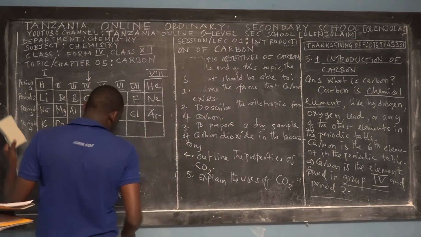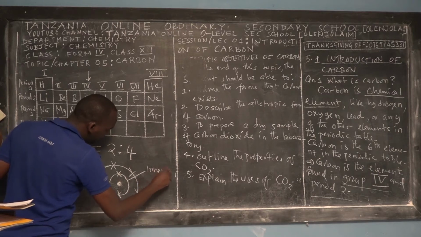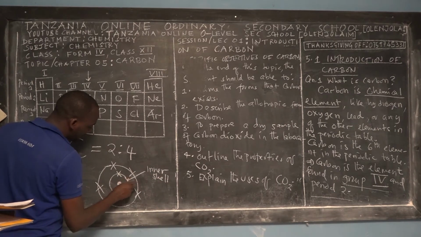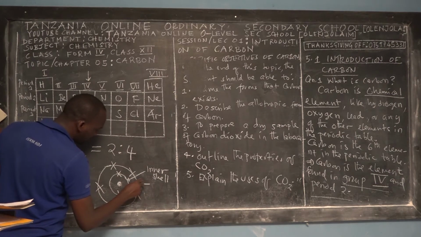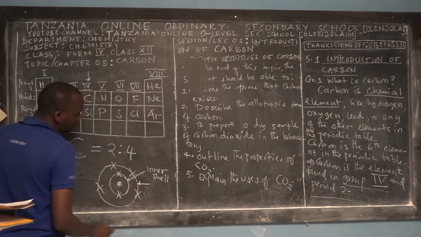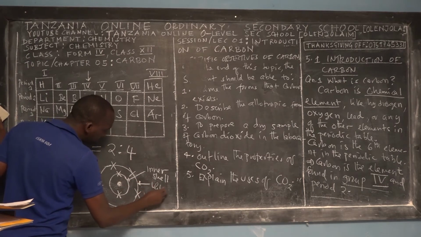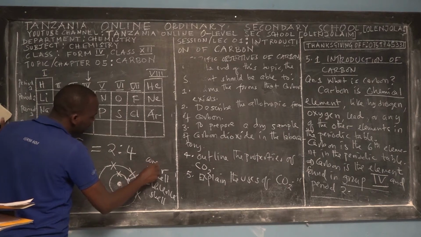So remember that in chemistry, we call this the inner shell, right? And this one, very important, you have to know about the inner shell and outer shell when you will be taking advanced chemistry, especially in general chemistry. And this one is called the Valency Shell. This also is called the inner or core shell, right?